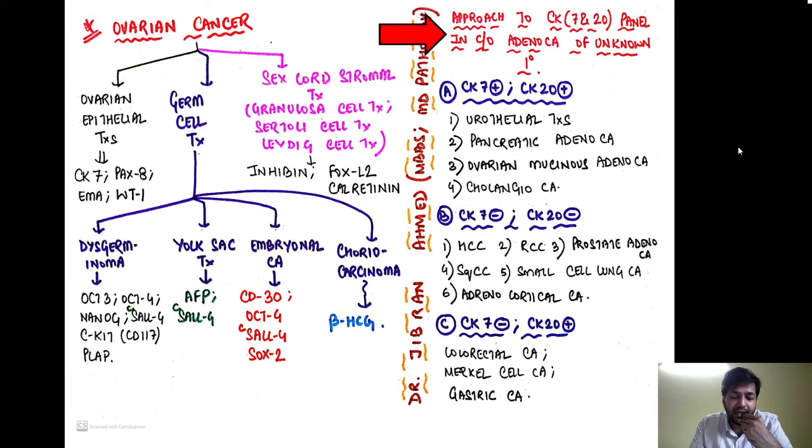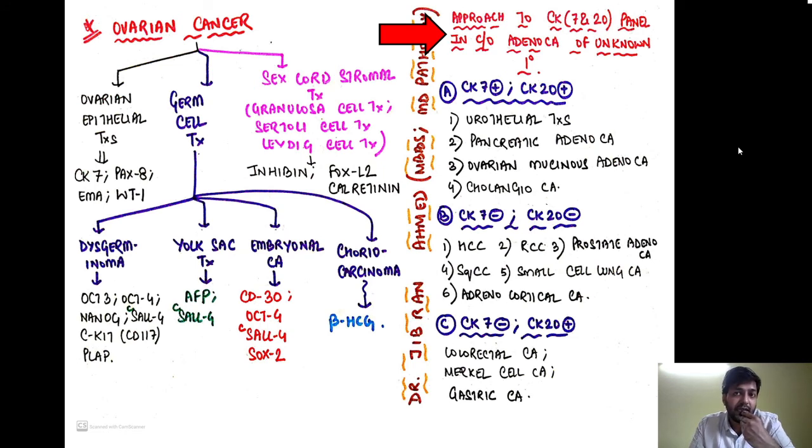So you have seen that there is a particular tumor, you got a slide, and there is an adenocarcinoma where you do not know where the tumor is arising from. Adenocarcinoma is basically tumors arising from the glands. So from which glands of the body are they arising? Let us understand that.